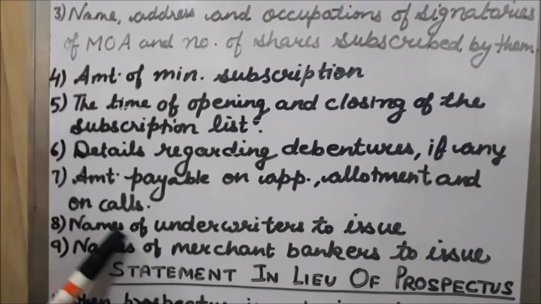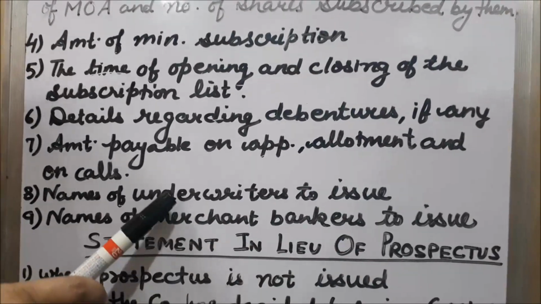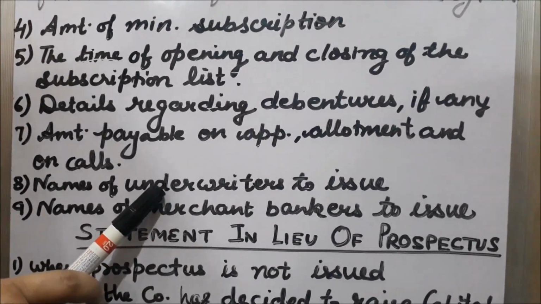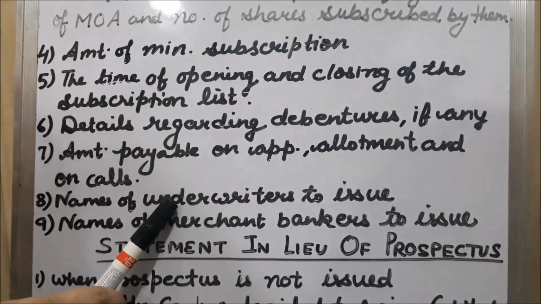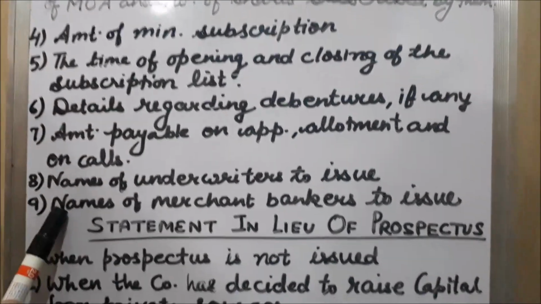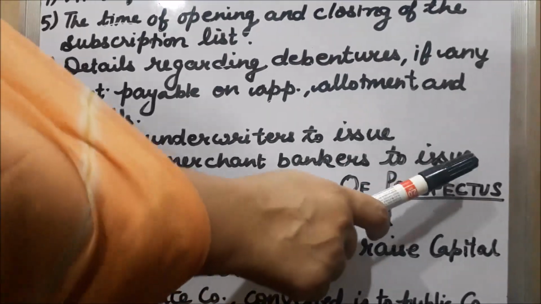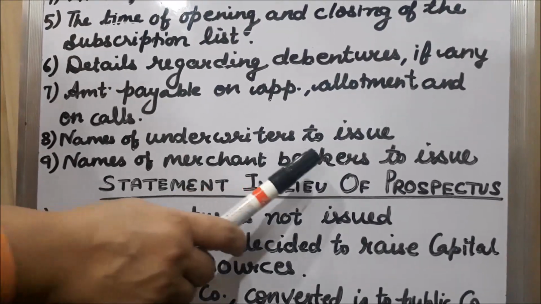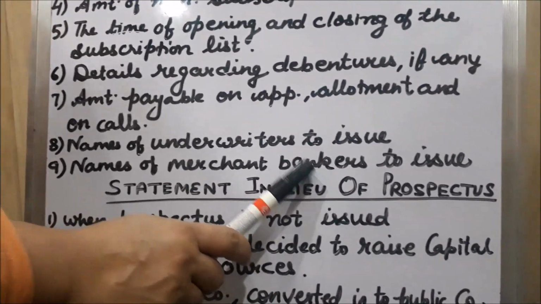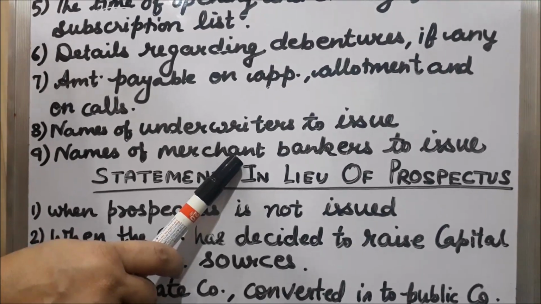Next is the names of underwriters to the issue. If the company has appointed any underwriter, their names are also specified under prospectus. Next is the names of merchant bankers to the issue. Merchant bankers are such bankers who help in making the issue of shares a successful event.